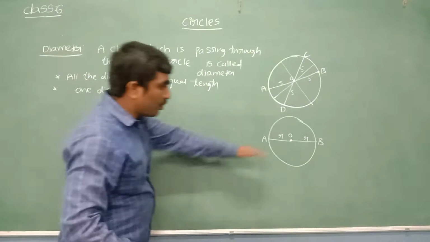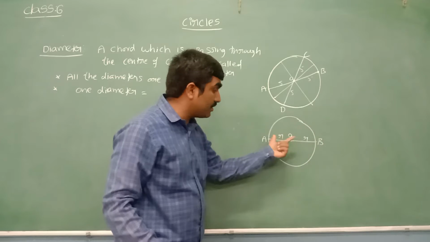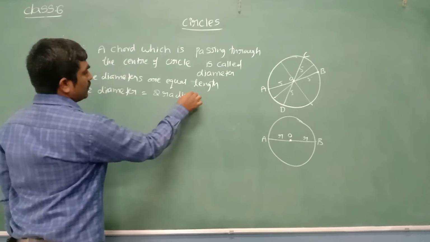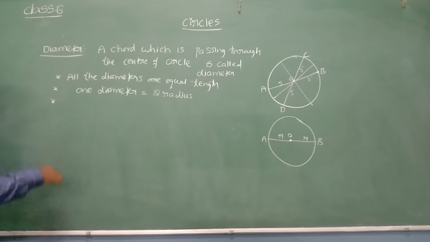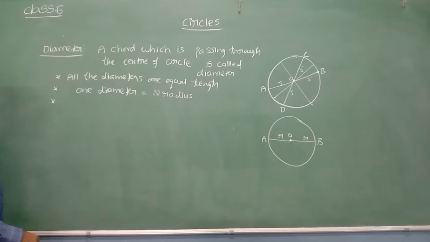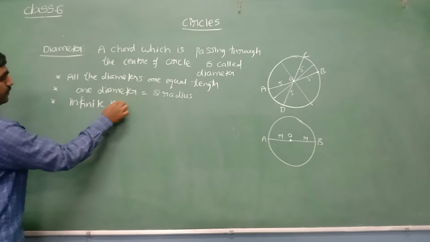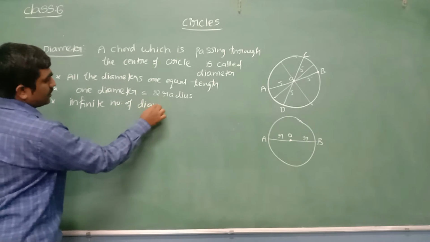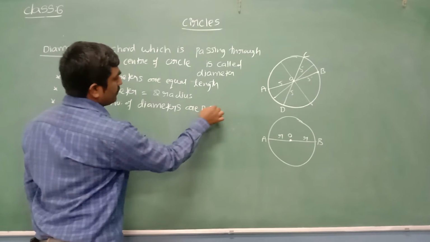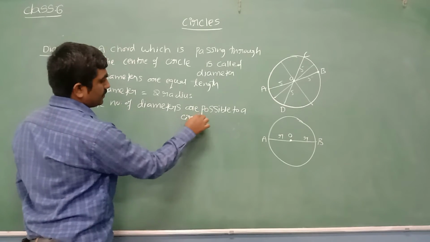This total length is called the diameter. It is a curve passing through the center of the circle. In the diameter we can see how many radii? 2 radii. Let's write: one diameter is equal to 2 radii. And all the diameters are equal in length, and we can draw an infinite number of diameters. Infinite number of diameters are possible in a circle.